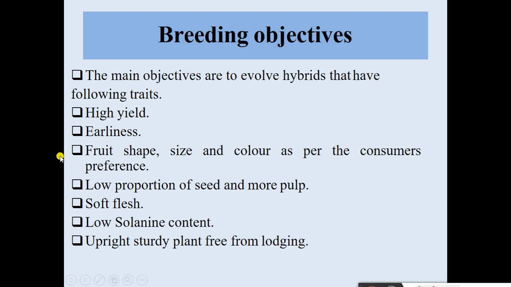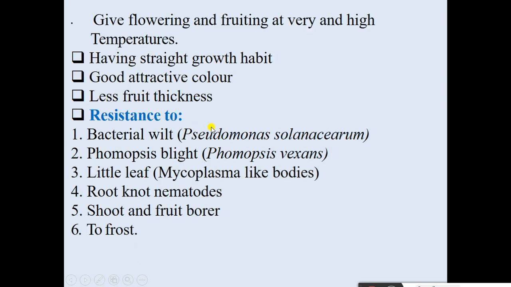Then the next important point, that is breeding objectives. The main objective is to evolve hybrids that have the following traits: first, high yield, earliness, fruit shape, size, and color as per the consumer's preference, low proportion of seed and more pulp, soft flesh, low solanine content, upright, sturdy plants free from lodging. These are the important breeding objectives for development of new hybrid varieties.